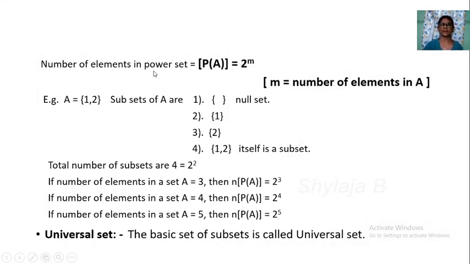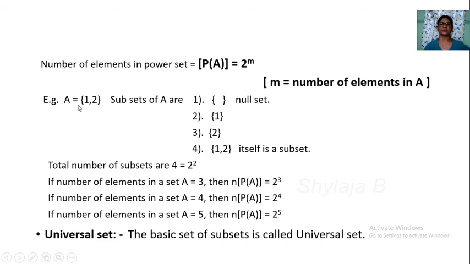Number of elements in power set. How can you write the number of elements in a power set? Before taking the definition of sets, we take examples of these. The number of elements in the power set of A is equal to 2 to the power m, where m is the number of elements in A.